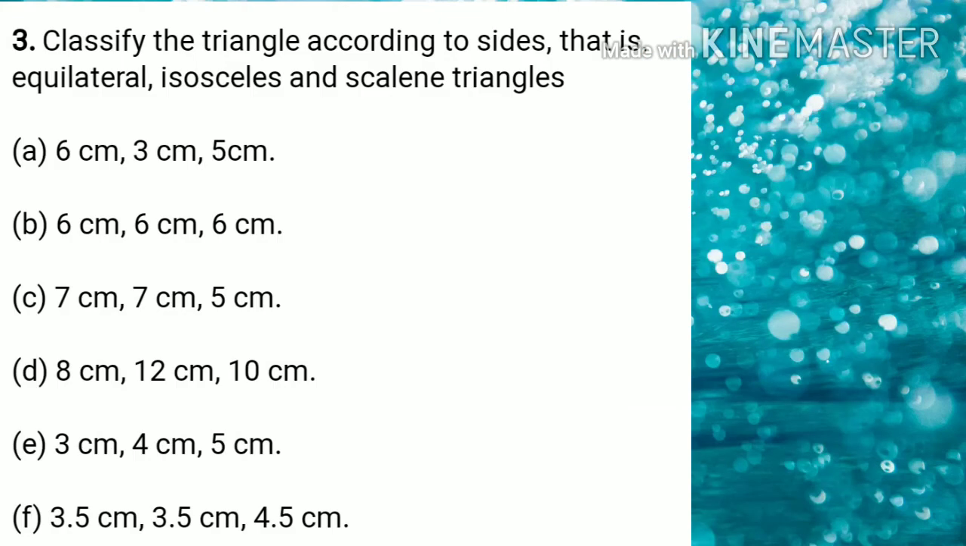Next, classify the triangle according to the sides. Here the lengths of the sides are given to you and you have to classify the type of triangle. That means whether it is an equilateral, isosceles or scalene triangle.